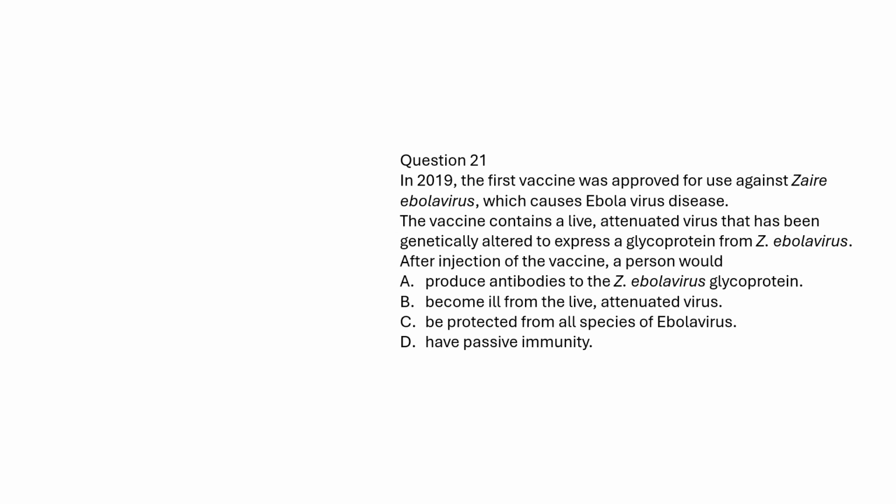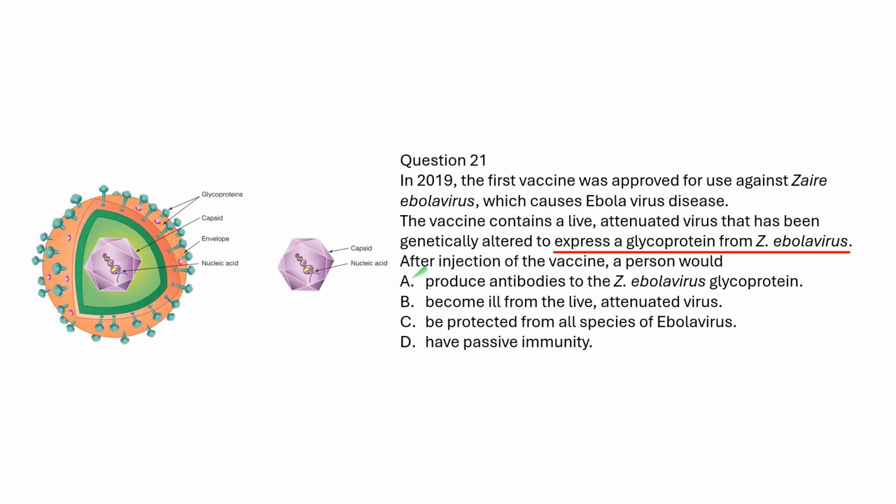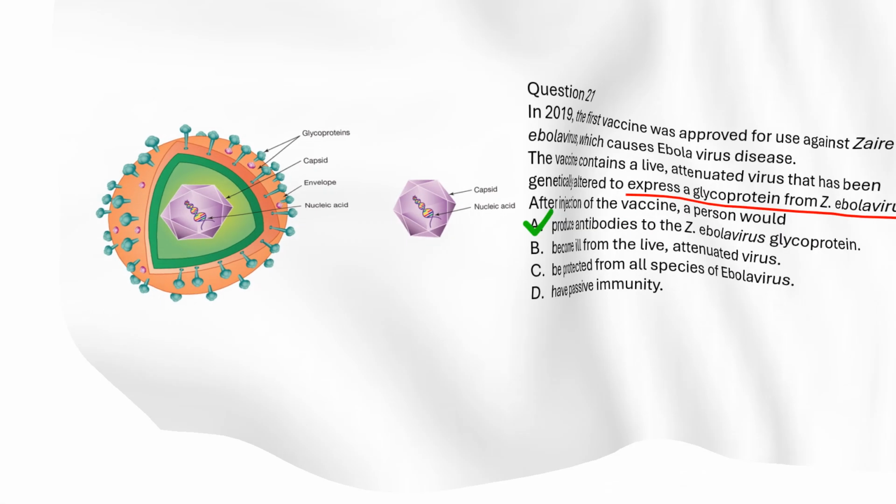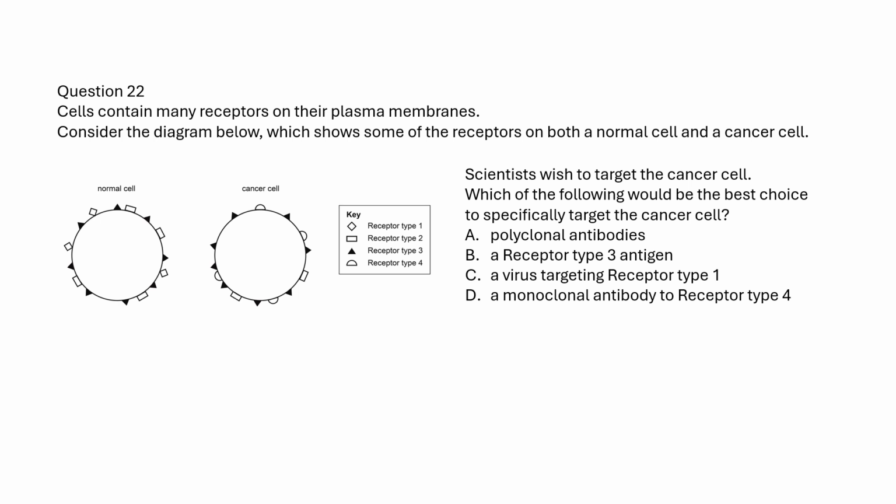These vaccines express a glycoprotein from the Ebola virus. Thus, a person would produce antibodies to the Ebola glycoprotein after injection of the vaccine. Compare the antigens between normal cells and cancer cells. The receptor type 4 is expressed in cancer cells but not normal cells. Thus, this receptor type 4 is the target of a monoclonal antibody.